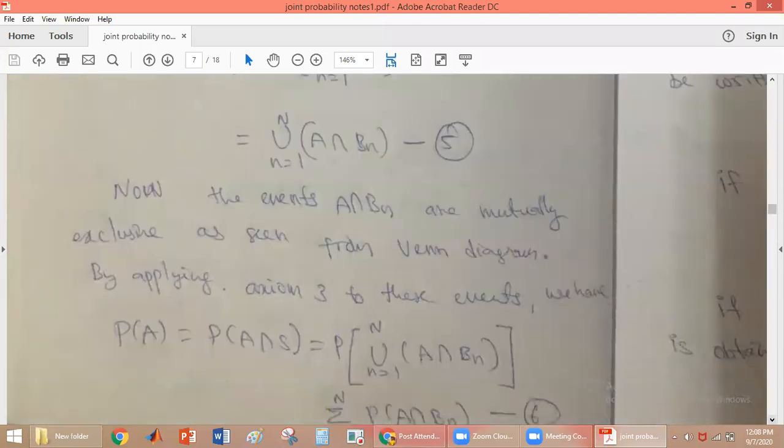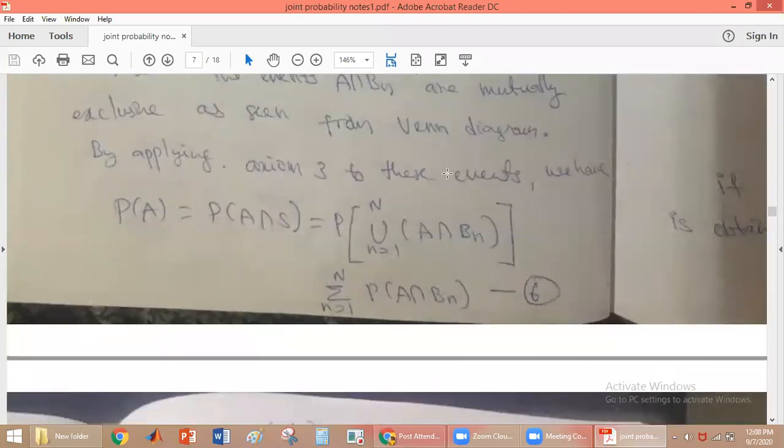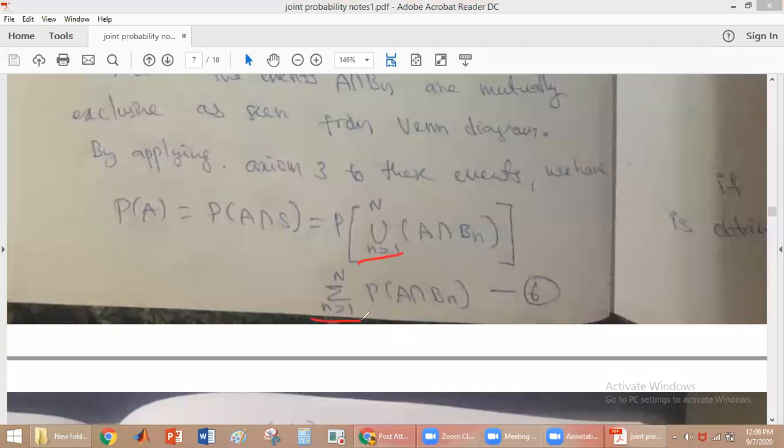The probability of union of mutually exclusive events will be equal to the sum of the probability of individual events. So this union now becomes the sum n is equal to 1 to n of probability of A intersection Bn.